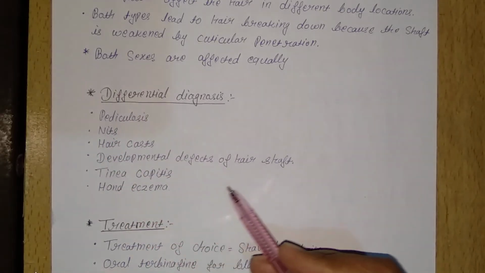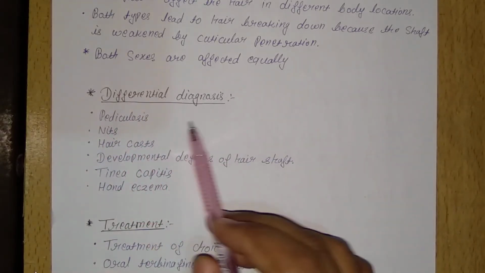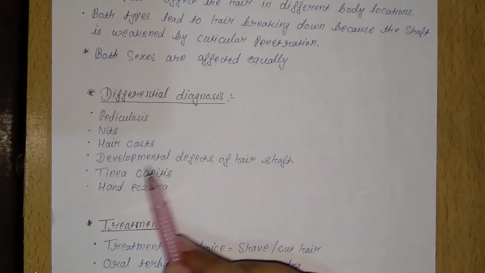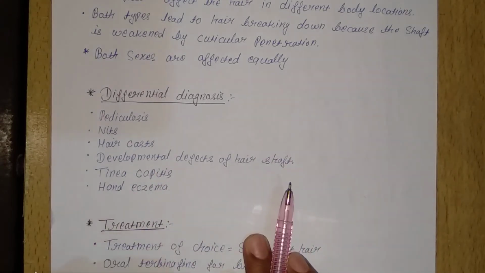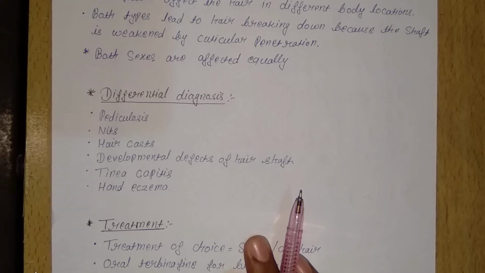If these infections or symptoms are seen in the patient, then we can say that the patient has a Piedra infection.